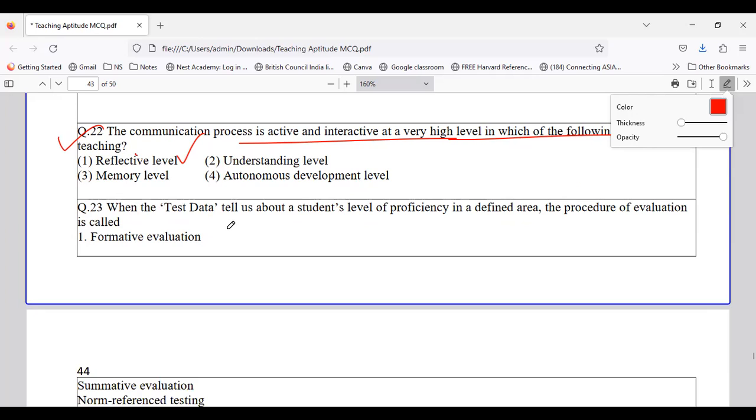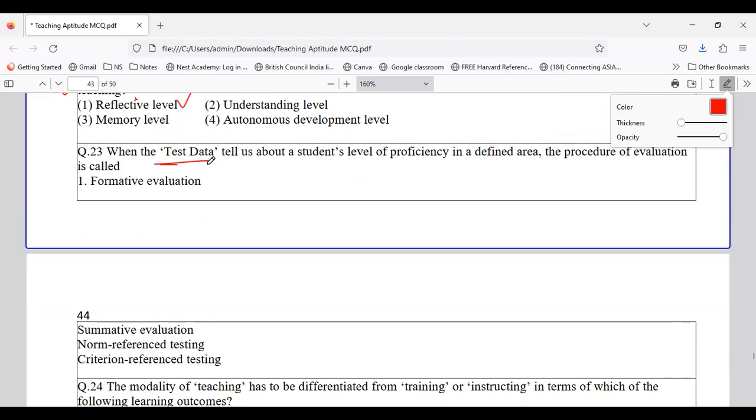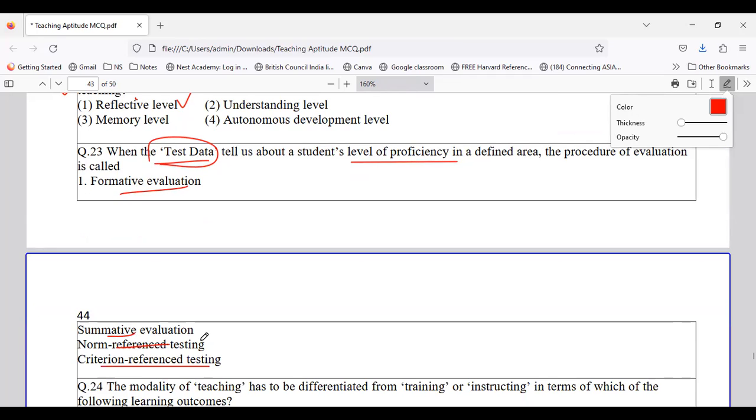Okay. Coming to question number 23. When the test data tells us about a student's level of proficiency in a defined area, the procedure of evaluation is called what? So the test data is arrived at and it tells about students' level of proficiency. So is it called formative, summative, norm, or criterion reference? It tells about the level of proficiency. Yes, it is very correct. It is called criterion reference. Here we talk about level of proficiency.